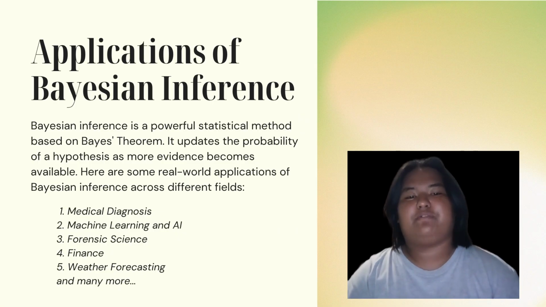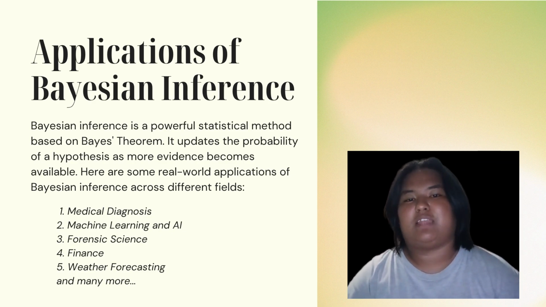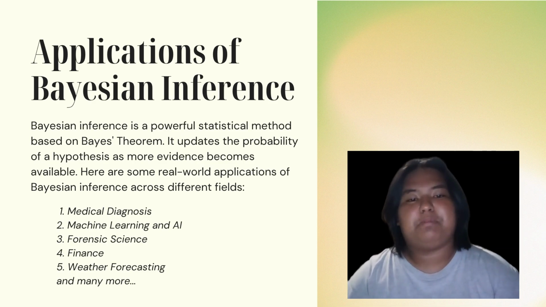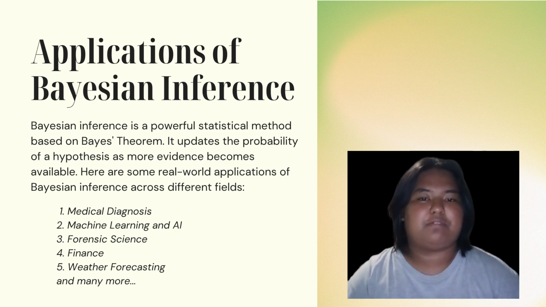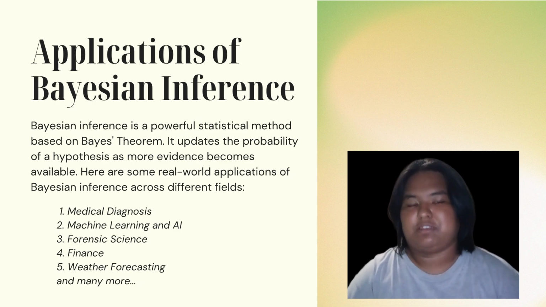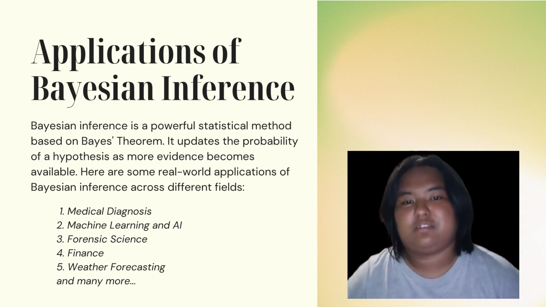Welcome! Today, we're diving into the real-world applications of Bayesian inference, a powerful method that helps us make smarter decisions using probability and evidence. First, medicine. Doctors use Bayesian inference to update the probability that a patient has a disease based on symptoms and test results. It's not just about whether a test is positive, but how reliable the test is and how common the disease is.